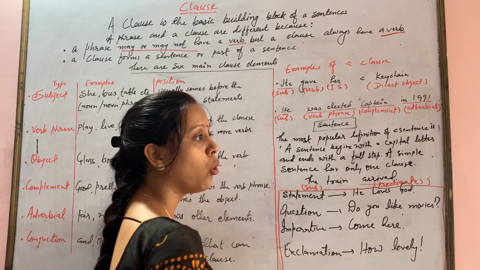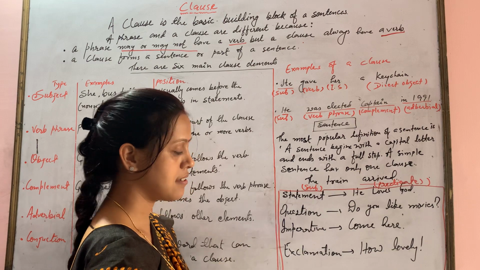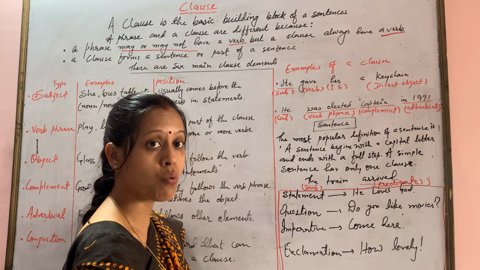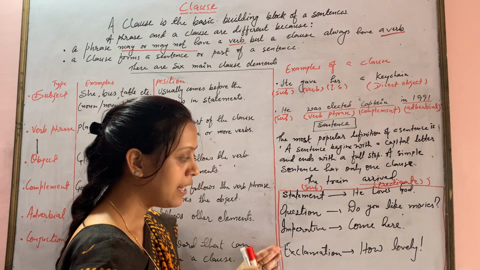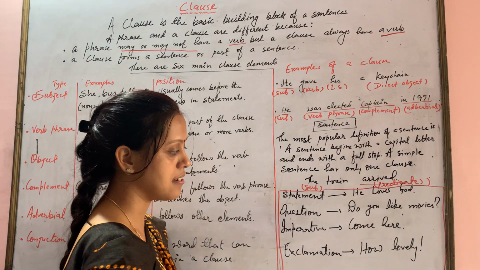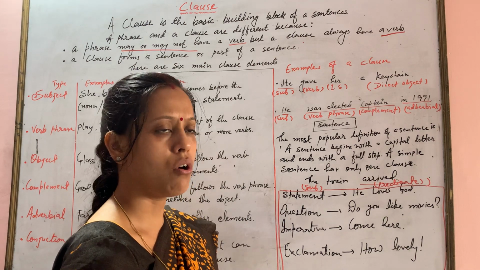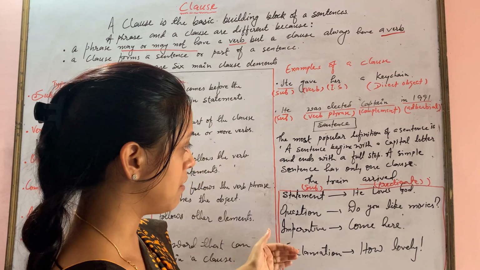Come here, go there, open the door, May I have a glass of water please? Last is the exclamatory sentence. How lovely. Wow, what a beautiful dress. All these things come under exclamation.